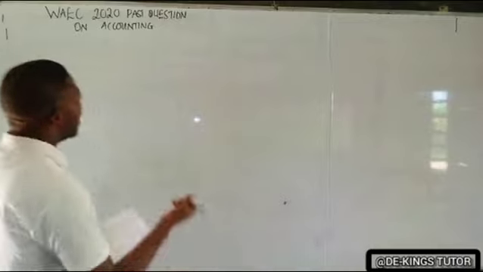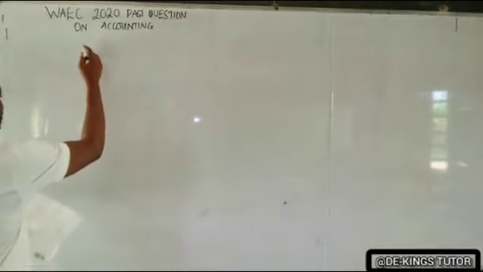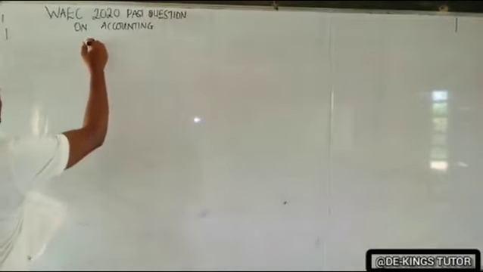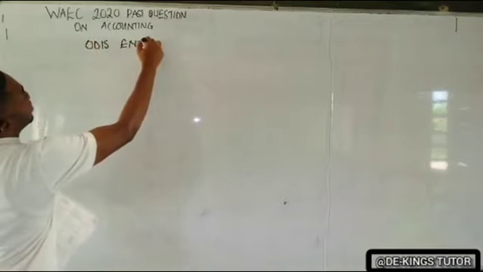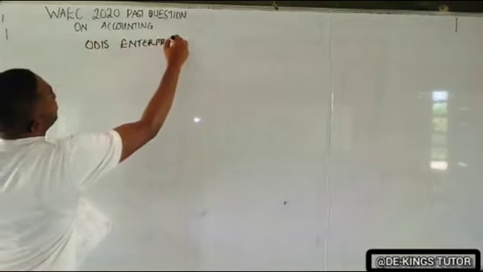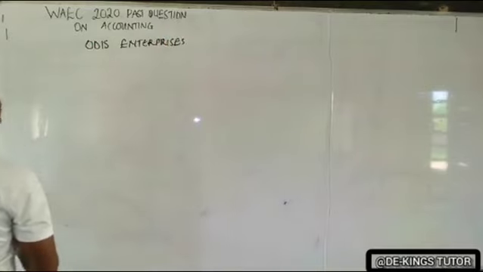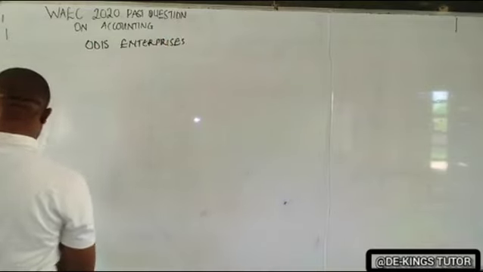Now let's start. The first thing we do is write the name of the owner, which is All These Enterprises. Now the next one is our statement of affairs.